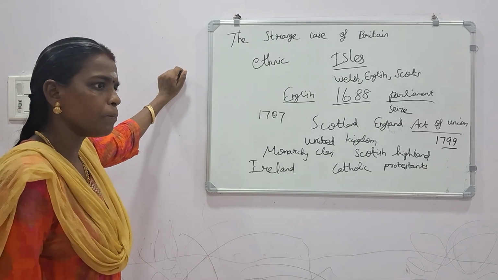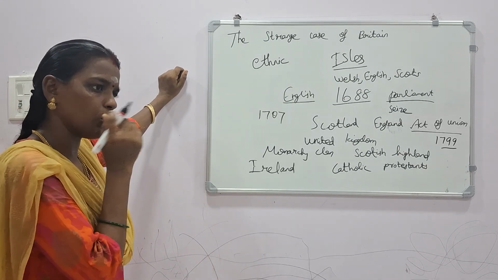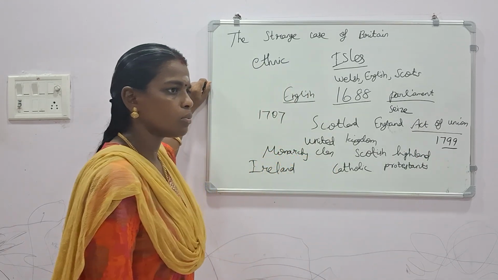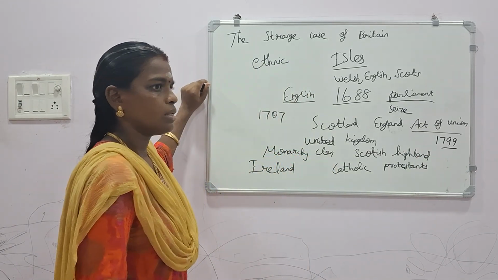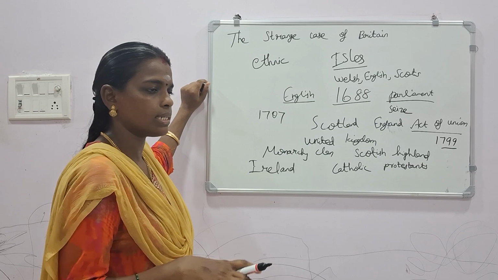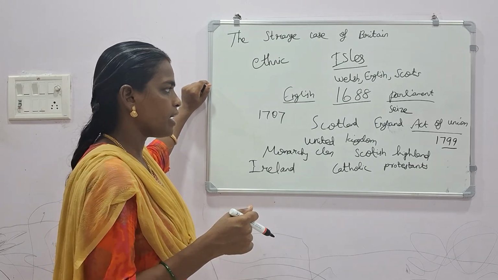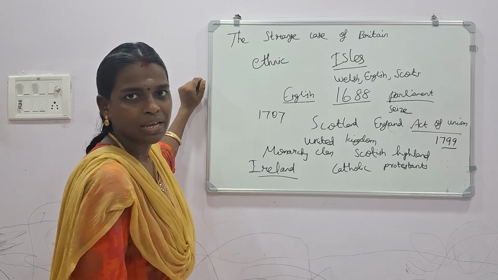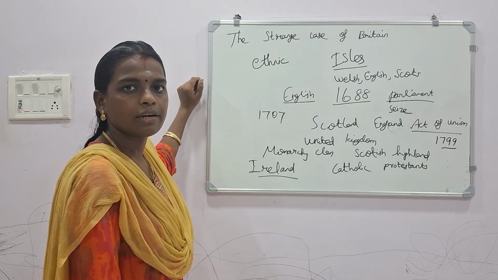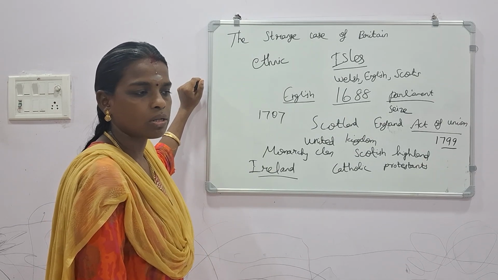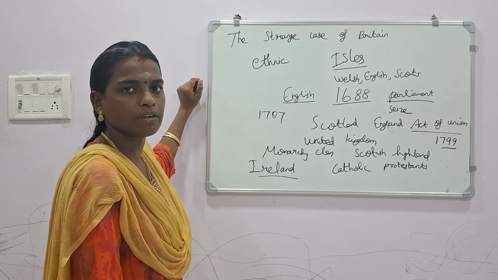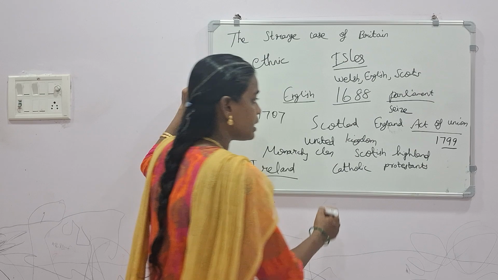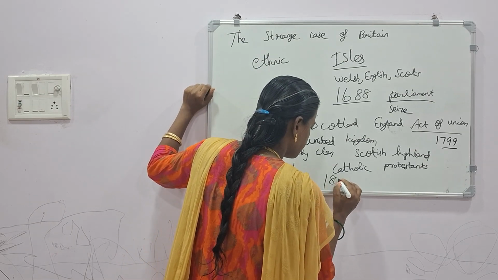When this revolt was occurring in Ireland, that revolt was curtailed, that revolt was stopped, and by the way, Ireland also united with the British Empire. Ireland was united in a forced manner with the British Empire in the year 1801.